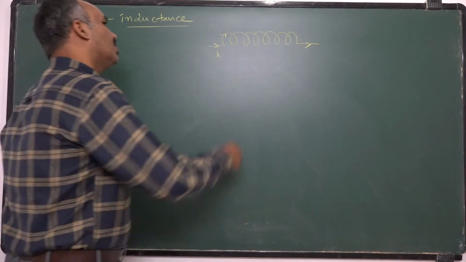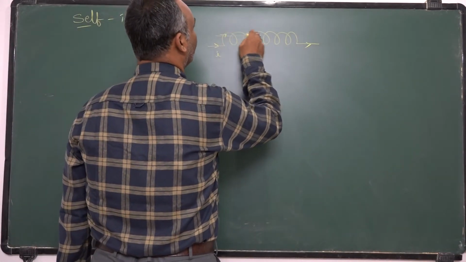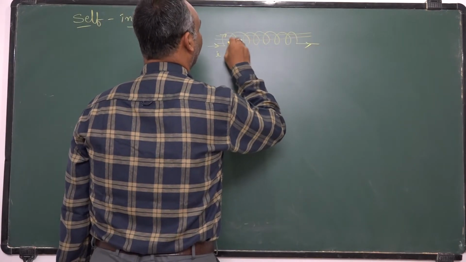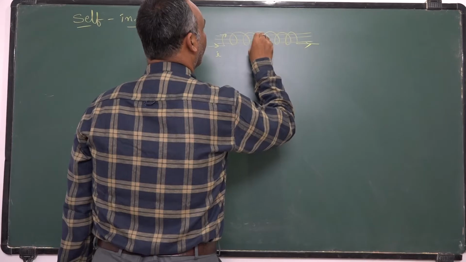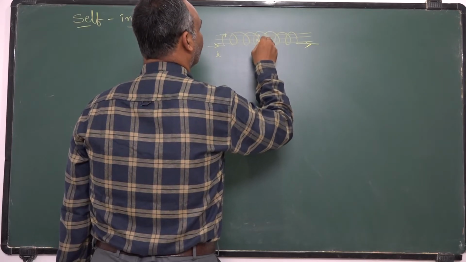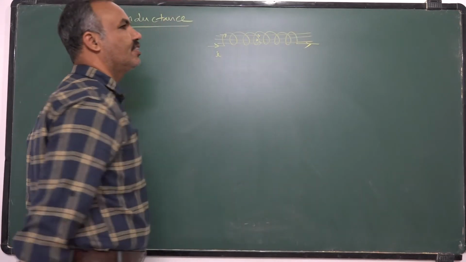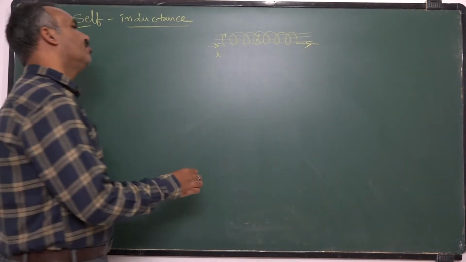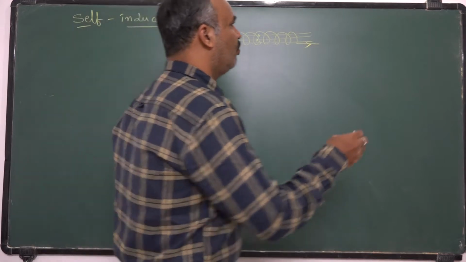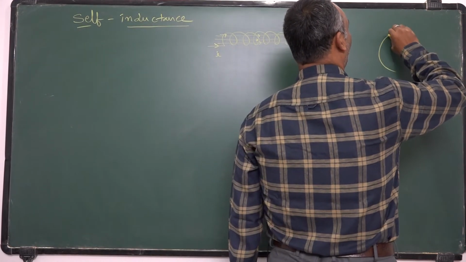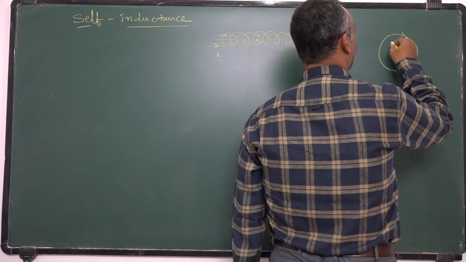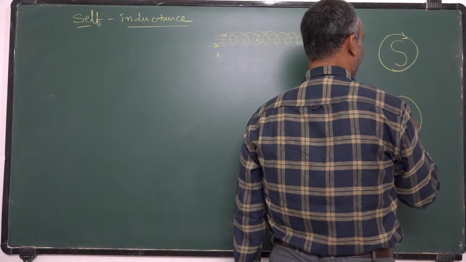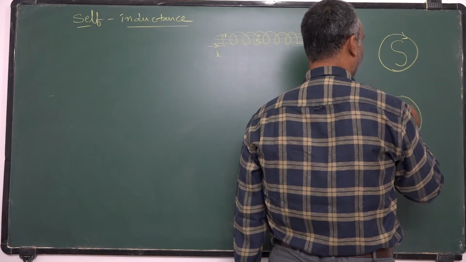While the current is passing through the coil, it develops some EMF, or first of all it develops some magnetic field in the core of the coil like this. The lines of force are going like this. Generally, when current is moving in clockwise direction, it creates south pole. When current is moving in anti-clockwise direction, it creates north pole.